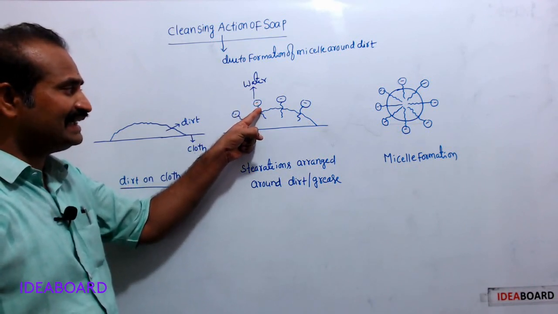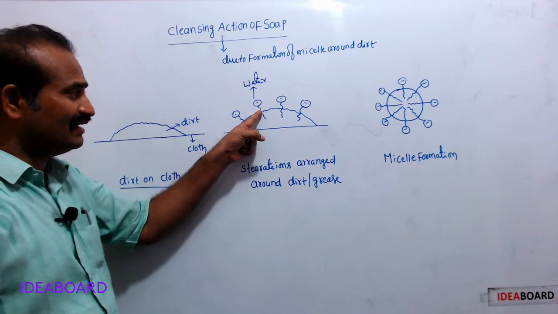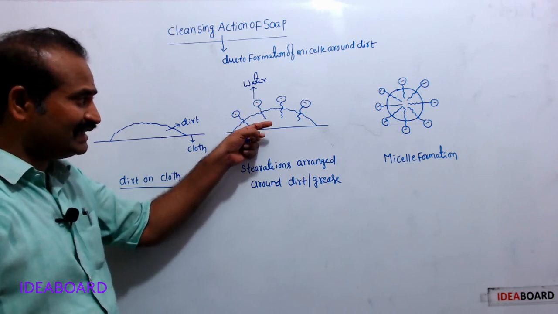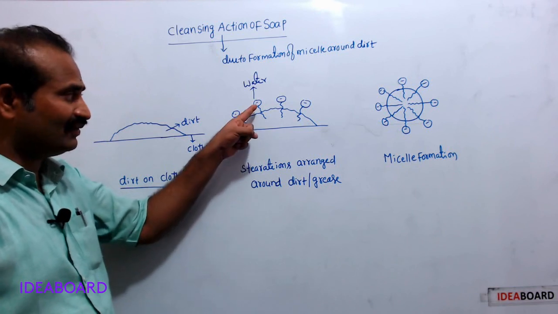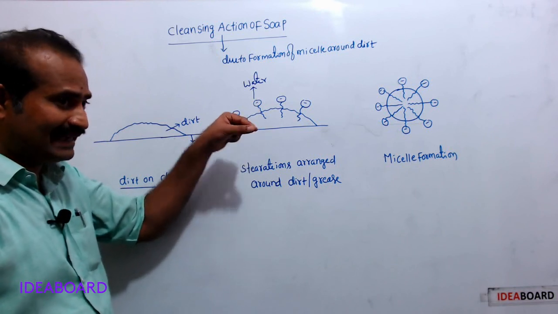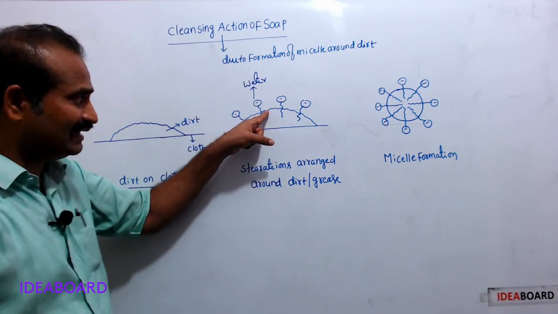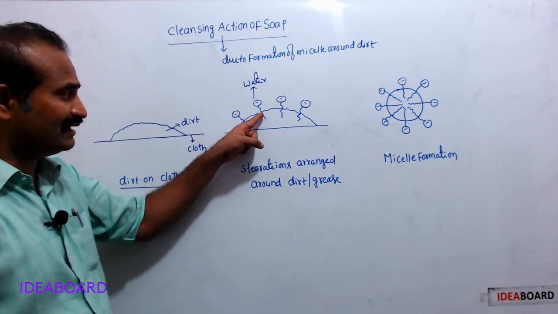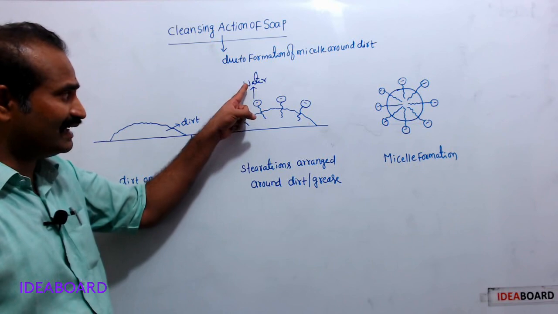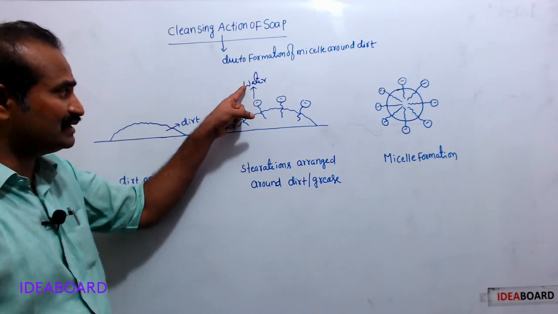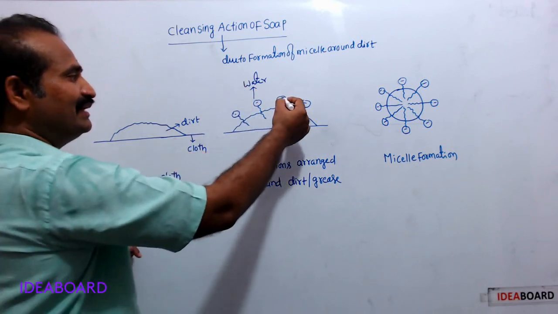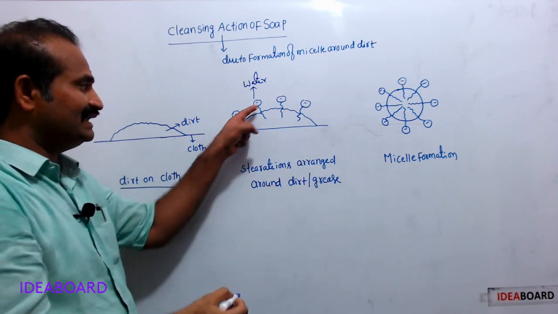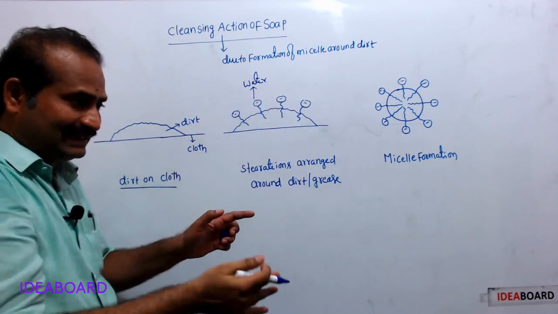That's why the stearate ion keeps its tail towards the dirt or grease. Therefore, these tails are pegged into the dirt, away from the water, but heads towards the water. Like this, many stearate ions are arranged around the dirt.